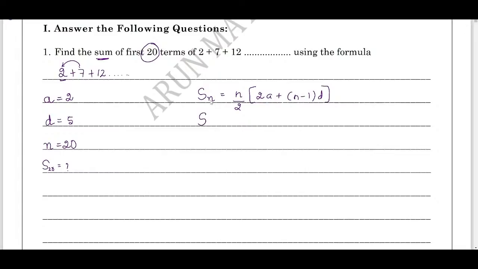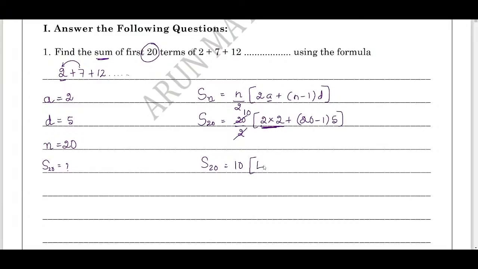Now S20: replace n by 20. That is 20 by 2 into (2 times the value of a, which is 2, plus (n value 20 minus 1) into d, which is 5). S20 equals, now 2 ones are 2, 2 tens are 20. If you can divide it, then divide it, otherwise keep it as it is. Now 10 times (2 into 2, first you have to do multiplication). Remember students, first you have to do multiplication.